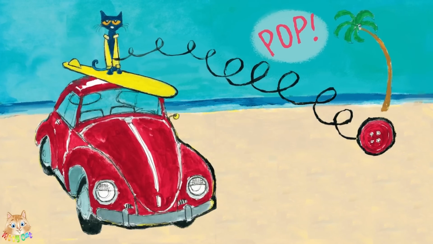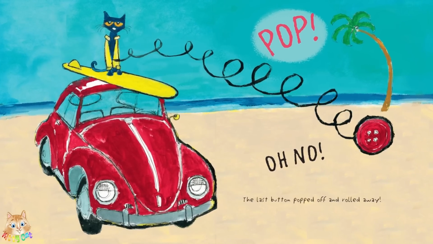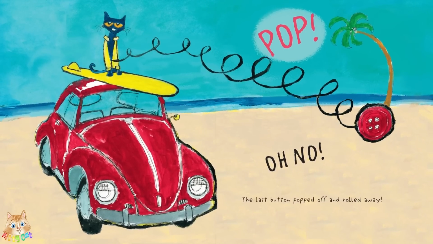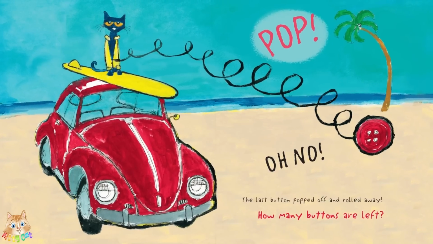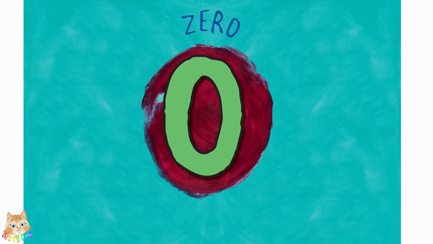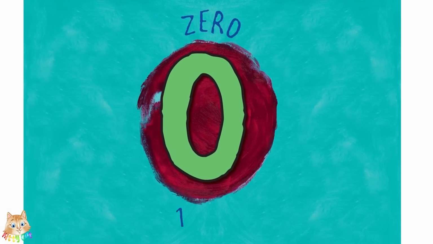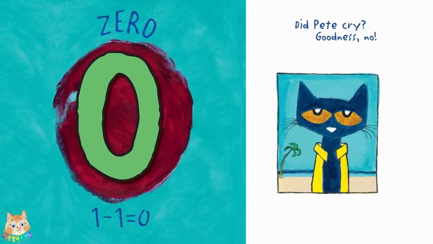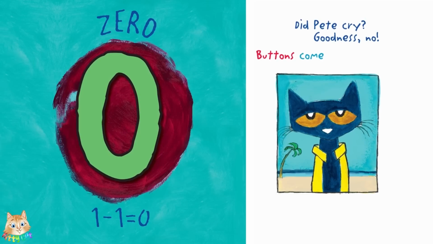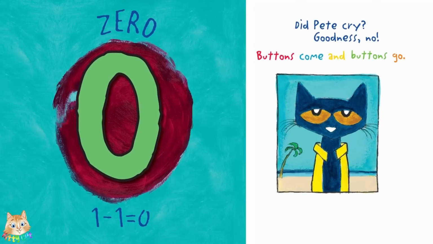Oh no! The last button popped off and rolled away. How many buttons are left? 0! 1 minus 1 equals 0. Did Pete cry? Goodness, no! Buttons come and buttons go.